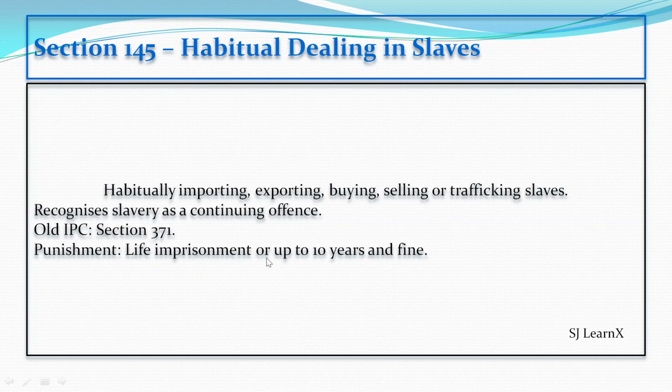The next section is Section 145. It deals with people who habitually deal in slaves. This includes regularly importing, exporting, buying, selling, and trafficking slaves. Example for this section: a person repeatedly buys and sells humans as property or runs a network where people are treated as slaves. This shows a habitual pattern, not a one-time act. The old IPC was Section 371 and the punishment for this is life imprisonment or imprisonment up to 10 years along with a fine.